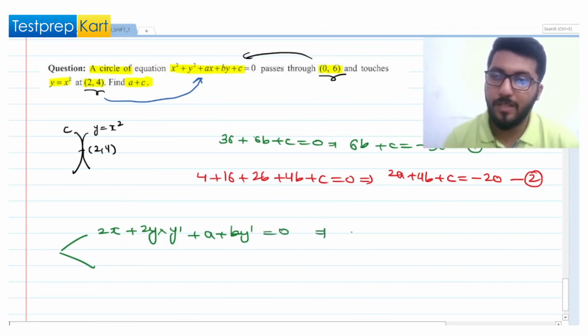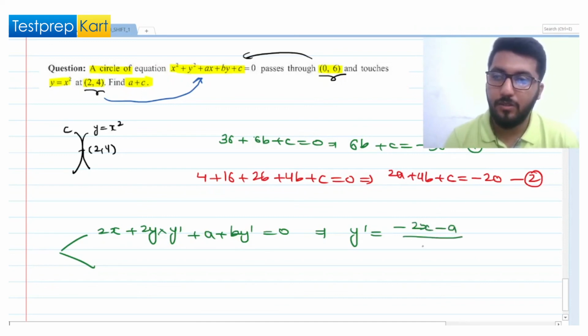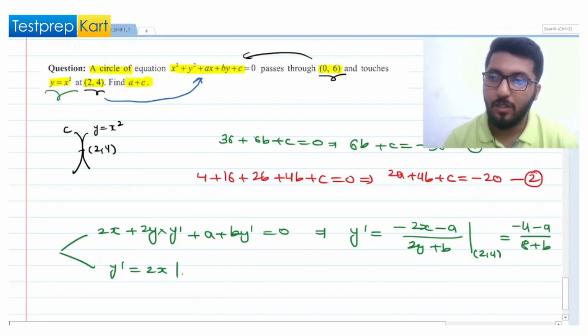So from here we can see that y dash value will be minus 2x minus a divided by 2y plus b. Now if I put 2 comma 4 here, this value will become minus 4 minus a divided by 8 plus b. And if we find the derivative of the curve y equal to x square at 2 comma 4, y dash is 2x, so at 2 comma 4 this value will be 4.